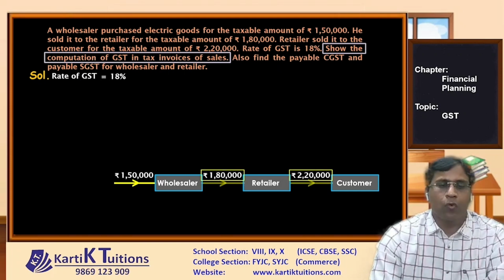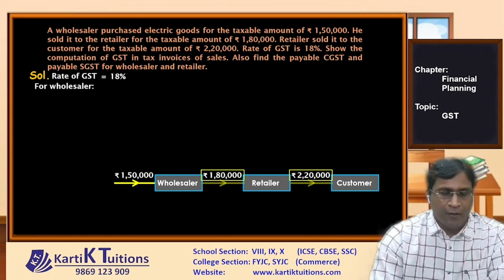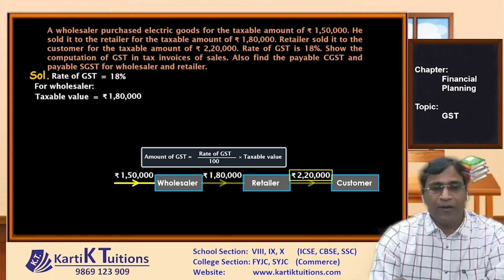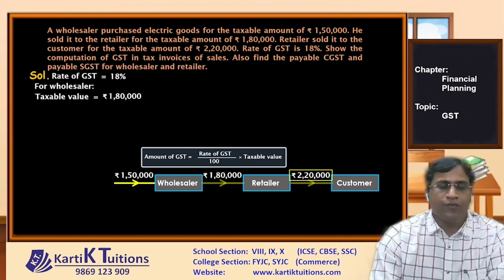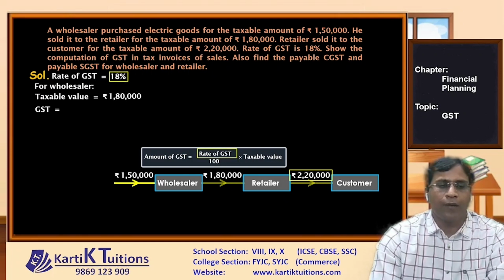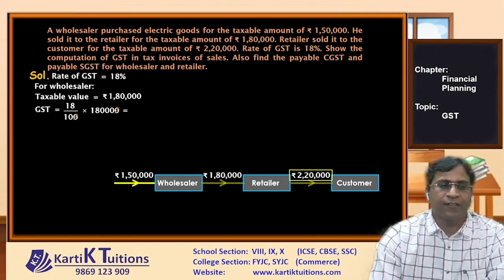Now first we are going to talk about wholesaler. Now for wholesaler, the taxable value is 1,80,000. But let's find the amount of GST. Now amount of GST is what? Rate of GST upon 100 into taxable value. So here it will become 18 upon 100 into 1,80,000. Now two zeros get cancelled. So basically you will get ₹32,400. Now we know retailer has paid the GST of 32,400 to the wholesaler.